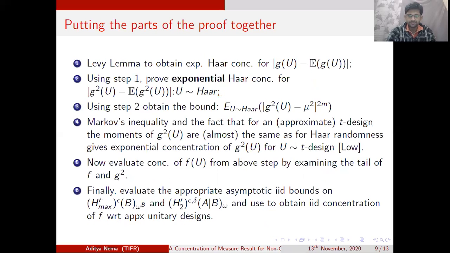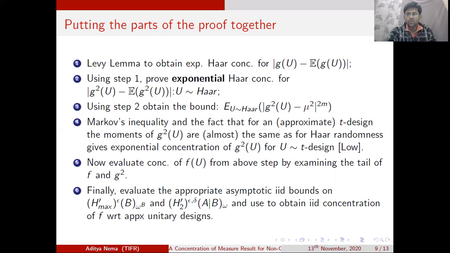So now, putting all the parts of the proof together, we can outline the proof in the following way. From f, we go to the function g by perturbing tau by tau hat and applying weighted coefficients. Let's call that step 0. Then we apply Levy's lemma to obtain exponential Haar concentration for the function g minus mu. Now, using this, we prove an exponential Haar concentration result for the function g square minus mu square. Again, remember that the unitary U is coming from Haar measure at this step.